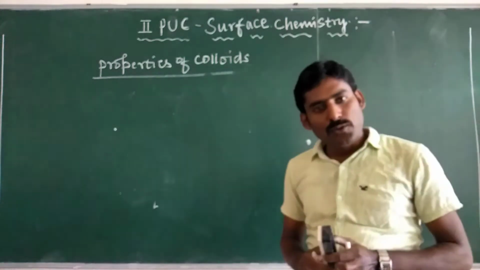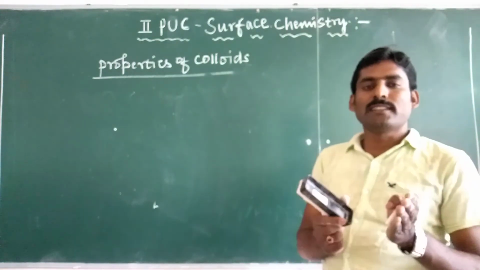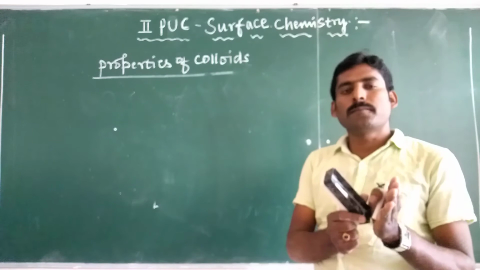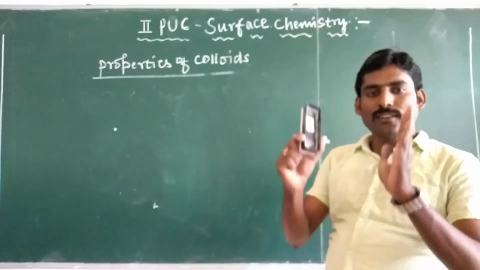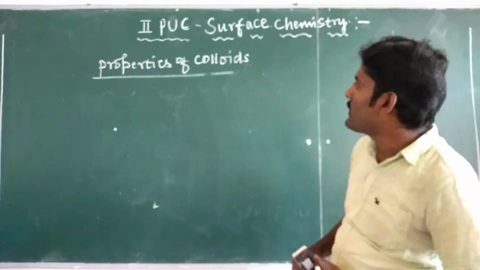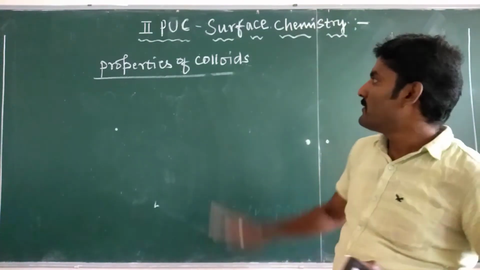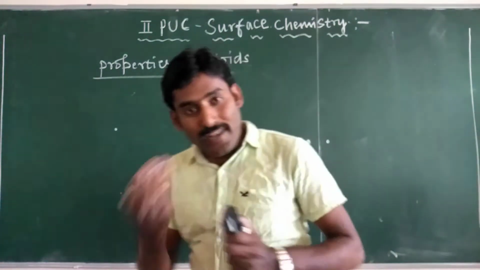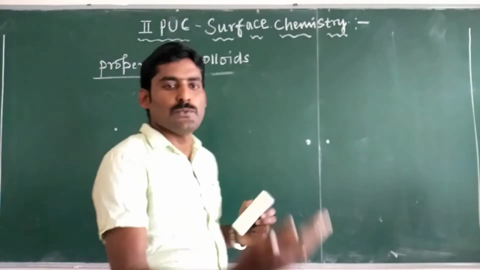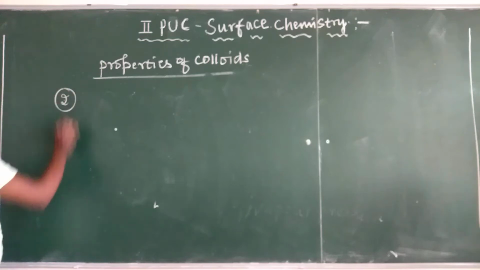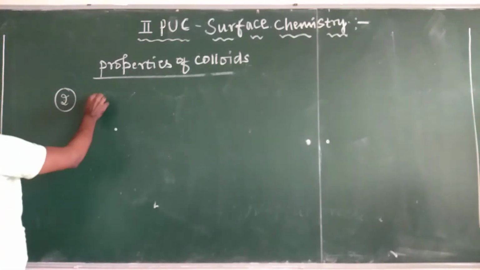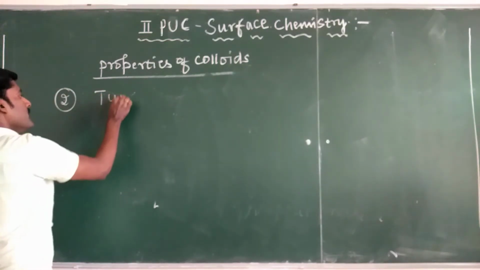Totally the availability of number of particles in the colloidal solution decreases, and the values of colligative properties are very less for the colloids when compared to the solutions. And the second property of colloids is called Tyndall effect.